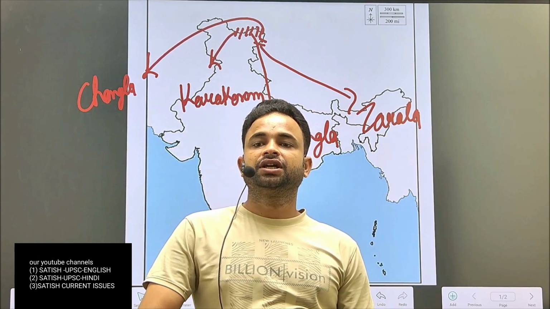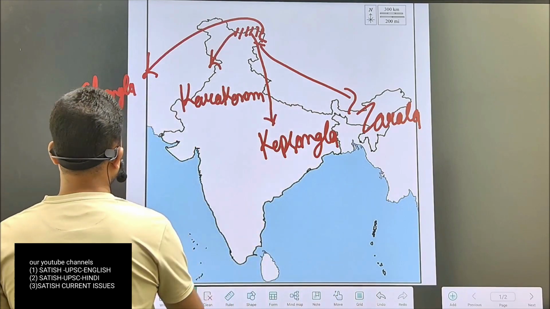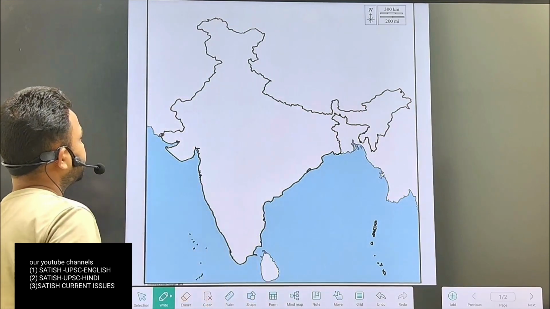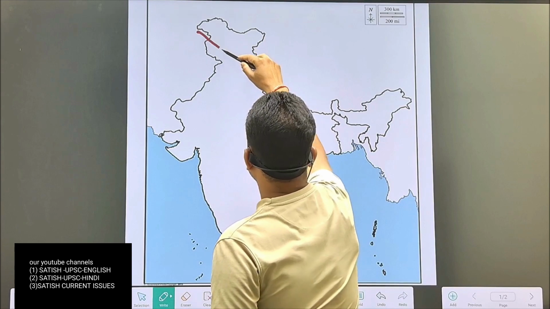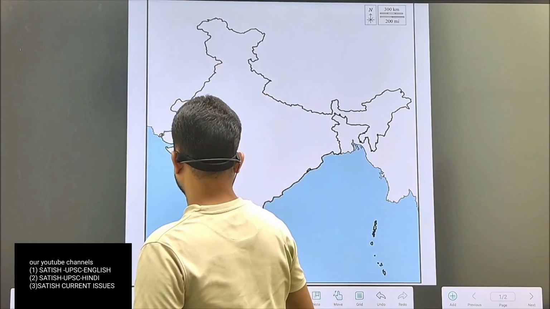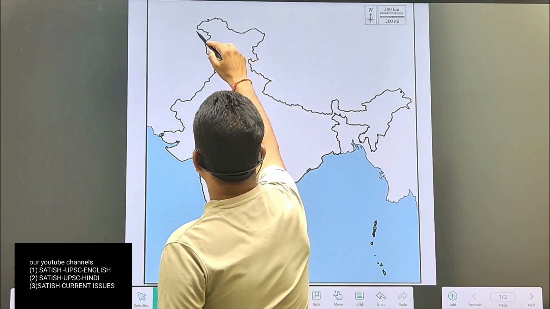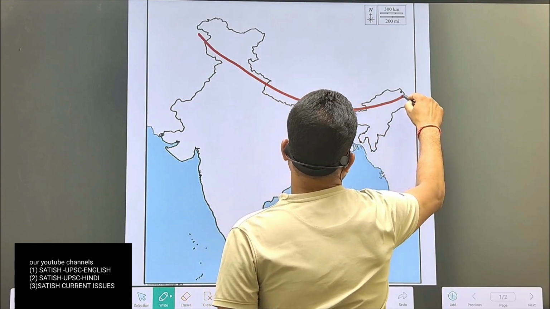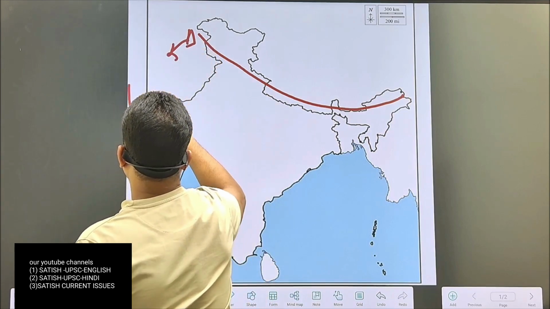Now we will see facts about Great Himalaya. See, Great Himalaya basically is stretched from Nanga Parvat. Here in the west, Nanga Parvat is situated.